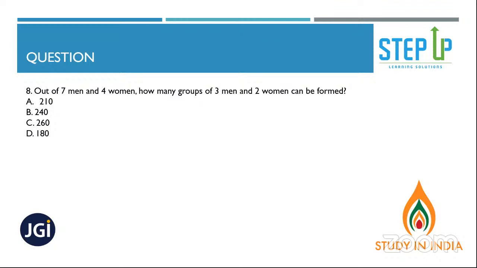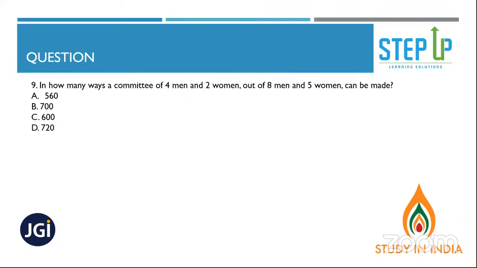7C3 into 4C2. We have already done 7 men, group of 3 men and 2 women. 7C3 into 4C2 is the answer. Yes. 7C3 into 4C2. Fine. Let's move ahead. This also can be answered quickly. Can you answer this question quickly?